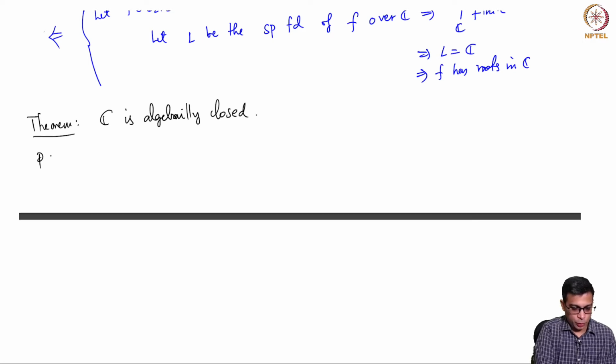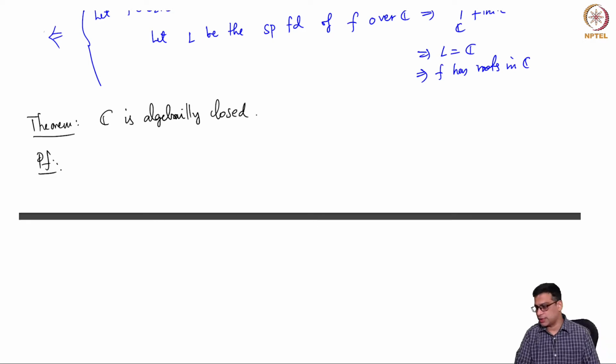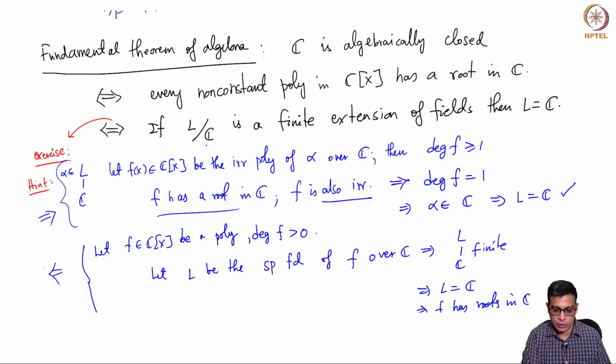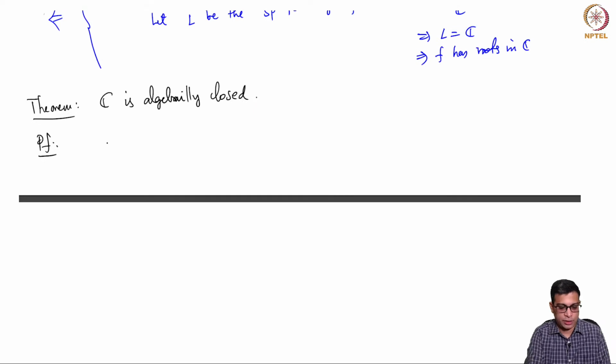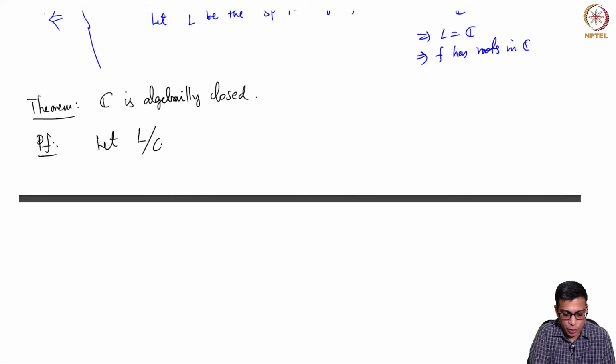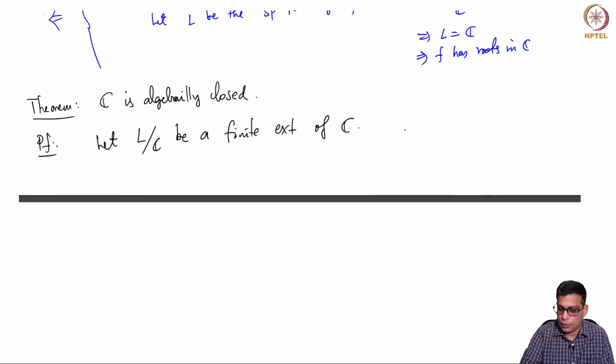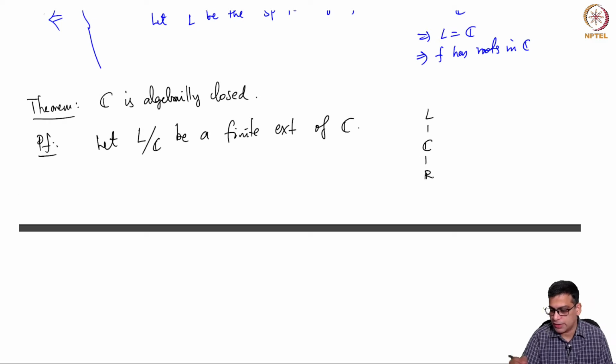So let me prove this. The proof is quite nice and rather straightforward. It essentially uses the main theorem of Galois theory. To prove this, we are going to use the third statement here. We are going to take a finite extension of C and prove that it is equal to C. So let L over C be a finite extension of C. So we have C here, L here, and of course C contains R, and this is a degree 2 extension.